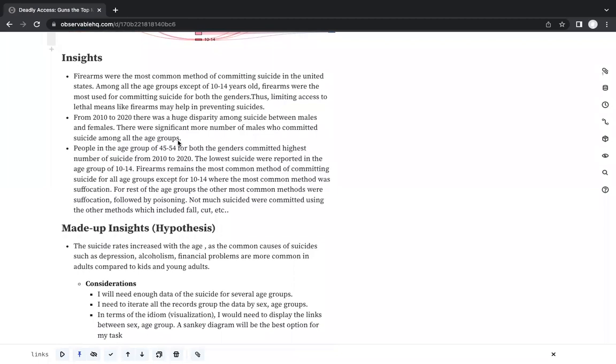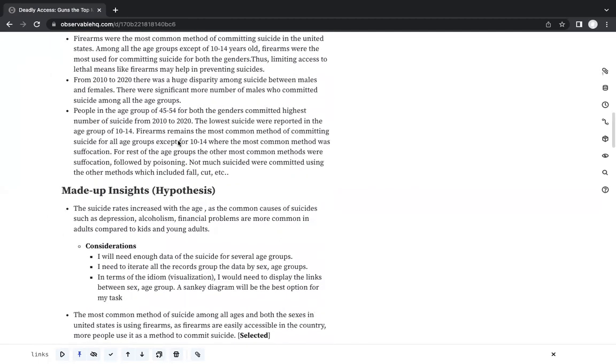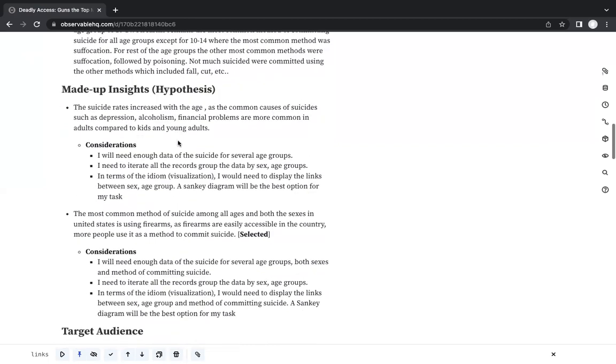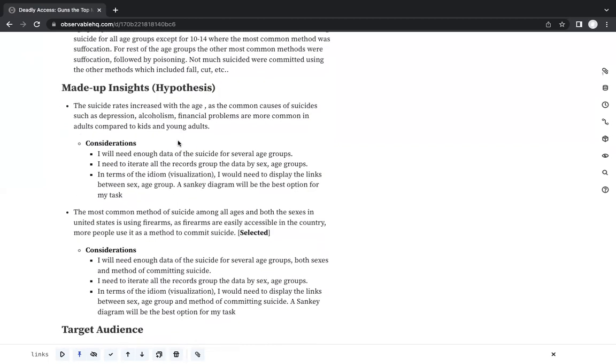The hypothesis which I began with while creating the visualization was that suicide rates should increase with age, as the common causes of suicide are depression, alcoholism, and financial problems, which are more common in adults compared to kids and young adults. The second one, which I selected, is that the most common method of committing suicide in the United States among all genders and age groups should be firearms, as firearms are easily accessible in the country.